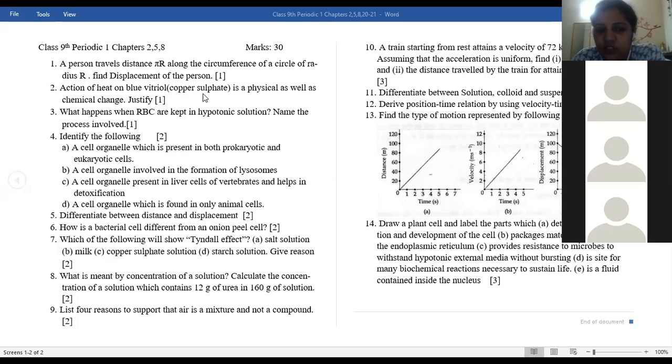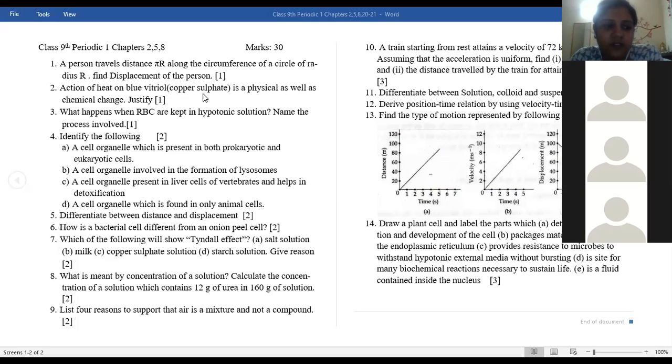List 4 reasons to support that air is a mixture, not a compound. First, air is made up of many different gaseous particles. The gaseous particles are mixed in any proportion. The amount of any gas is not constant or definite everywhere. Varying proportions can be seen everywhere.